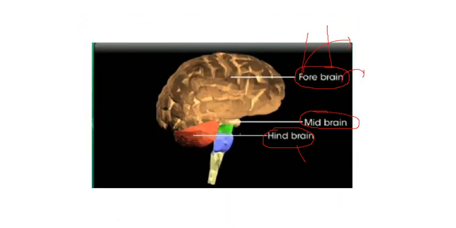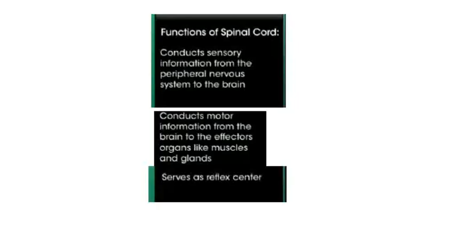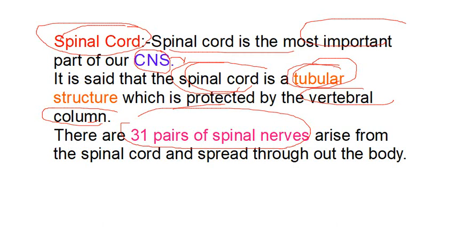अब देखिए स्पाइनल कॉर्ड की मुख्तसर हम करेंगे इसकी फंक्शन डिस्कस. The spinal cord is the most important part of the nervous system. It is also said that the spinal cord is a tubular structure, as you see in the diagram, which is protected by the very important bony structure, that is the vertebral column. आपको ये भी याद रखना है कि 31 pairs of nerves arise or emerge from the spinal cord, that is why these nerves are referred to as spinal nerves, and these nerves spread throughout the body.